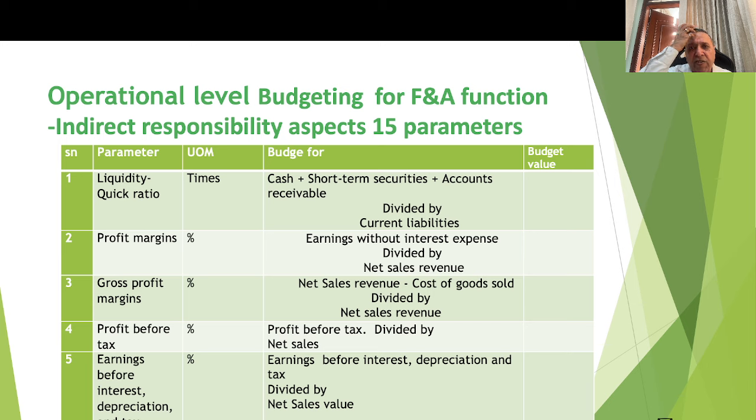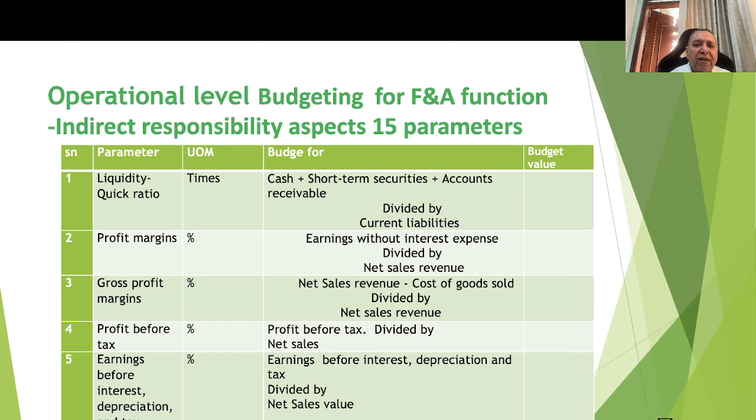Next one is operational level budgeting for indirect responsibility areas, which have been identified as 15 aspects. Like here, the liquidity quick ratio: here it is cash and short-term securities and accounts receivable, etc. Why am I calling it indirect? Because the finance team is not directly responsible for accounts receivable or current liabilities. Profit margin, again, is shown here as an indirect responsibility because earning is primarily coming through the sales function, so that's why it is shown as indirect responsibility.